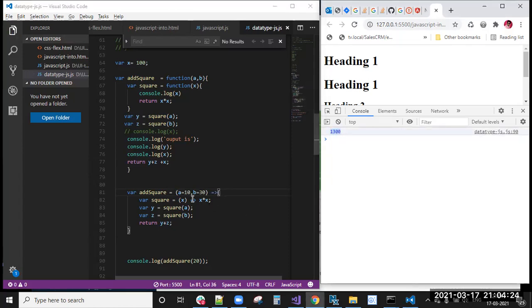The output will be the same because this a equal to 10 will execute whenever I am not sending any parameter from here, then these default values will execute. If I remove this 20, now you can see how much the output is: 10 into 10 is 100, plus 30 into 30 is 900, 100 plus 900 is 1000. Okay, you can see that 1000 output came. So if you are not passing any parameters, then you can give default values like this.